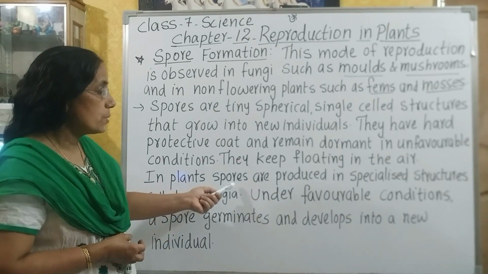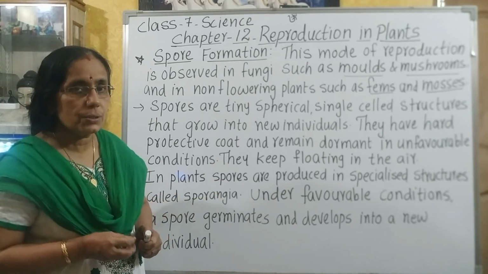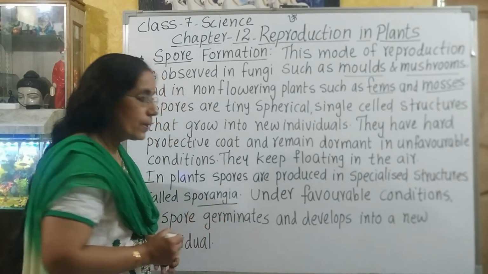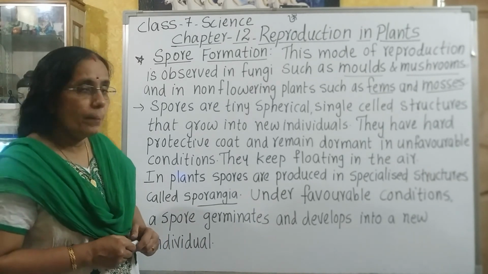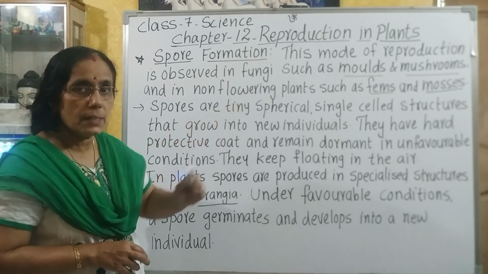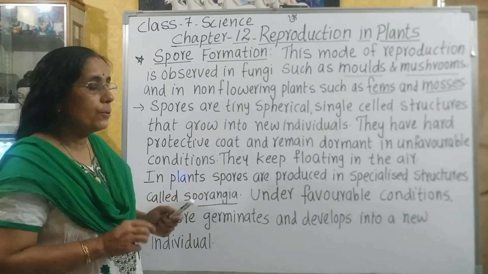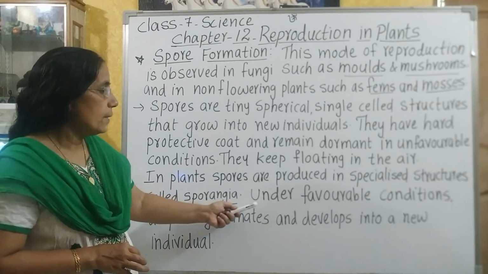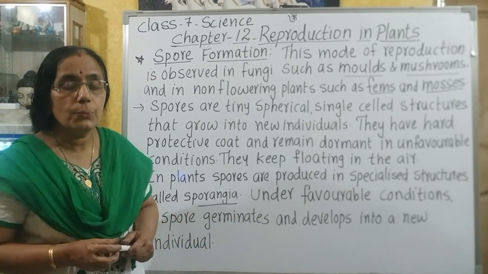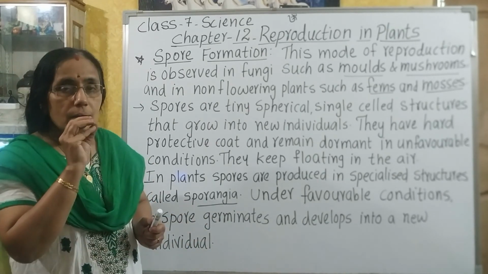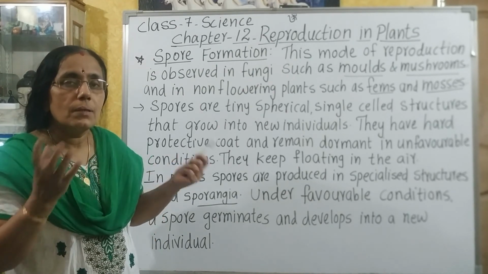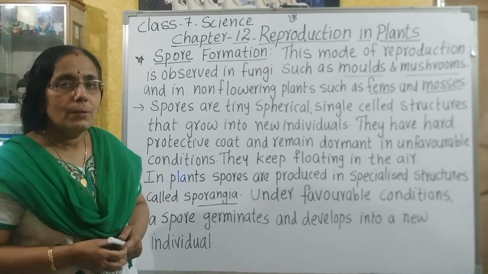In plants, spores are produced in specialized structures called sporangia. Sporangia is the plural form and sporangium is the singular form. So, in non-flowering plants like ferns and mosses, these spores are produced in the sporangia, and under favorable conditions, the spore germinates and develops into a new individual. Here, when favorable conditions are available to the plants, the sporangium breaks open and develops into a new individual.